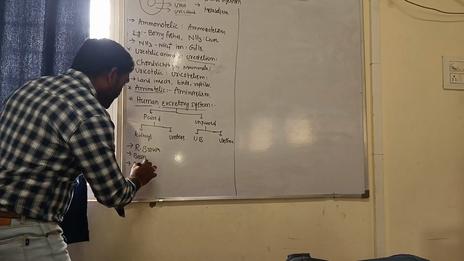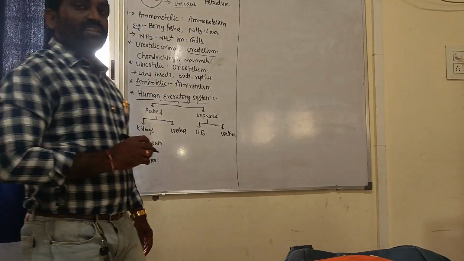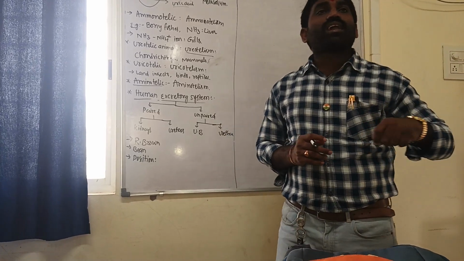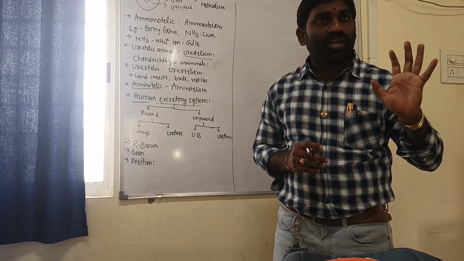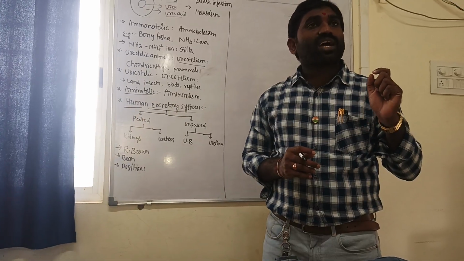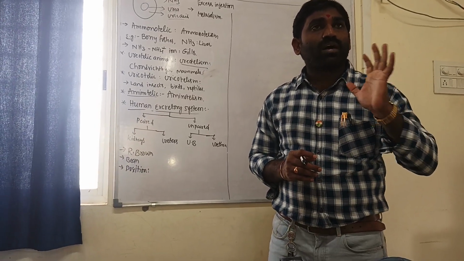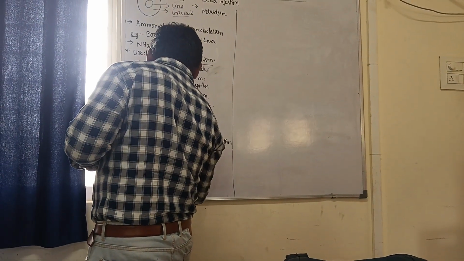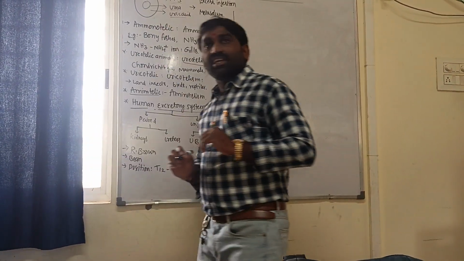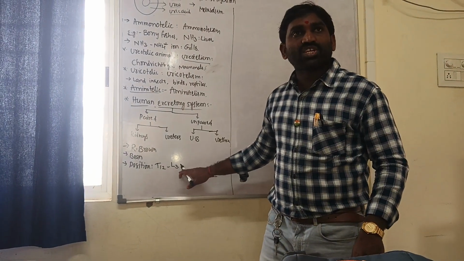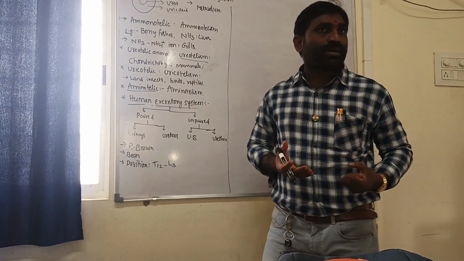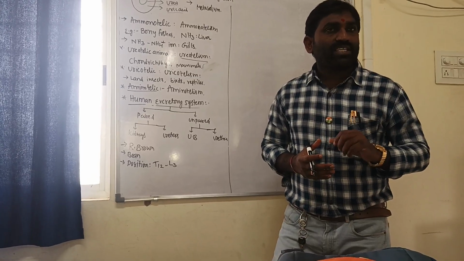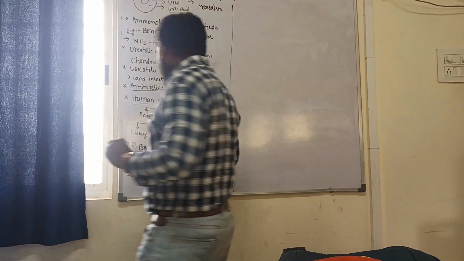Position of kidneys: a pair of kidneys is present on either side of the vertebral column, on the dorsal side of the body, between the last thoracic vertebra and the third lumbar vertebra. We consider this as T12 and L3. We may get a question like this: last thoracic vertebra and third lumbar vertebra.